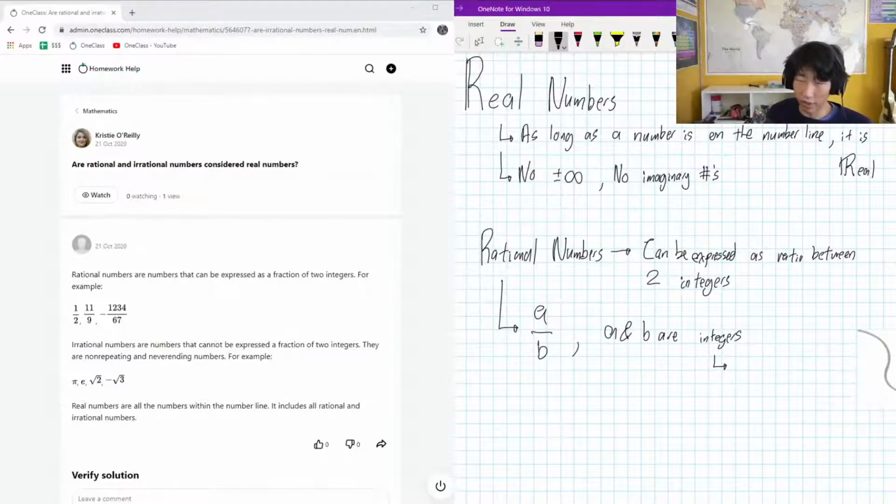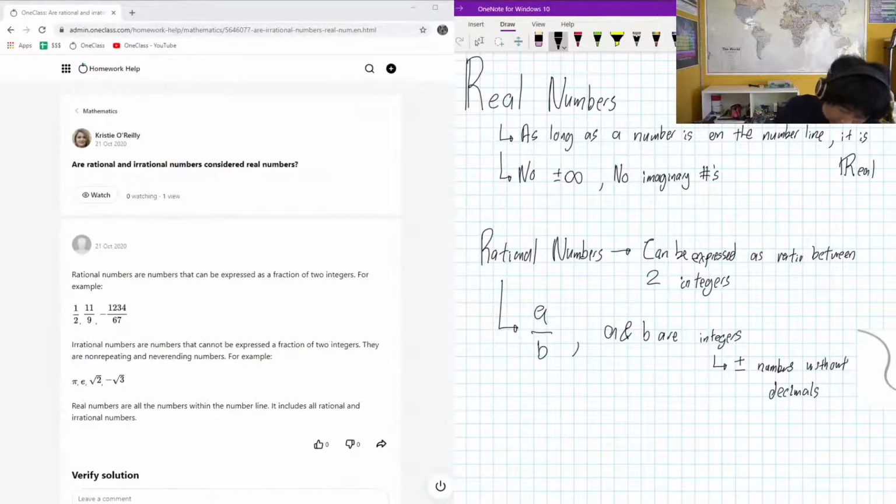So like 1, 3, 5, negative 20. They're allowed to be negative. They're allowed to be 0 as well. But b can't be 0 though. So any number without a decimal, plus and minus numbers without decimals.